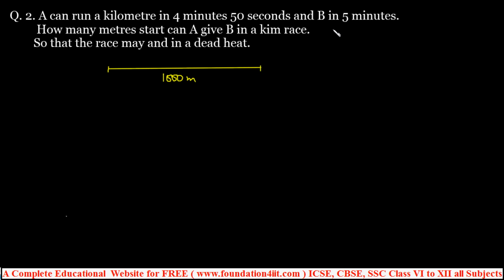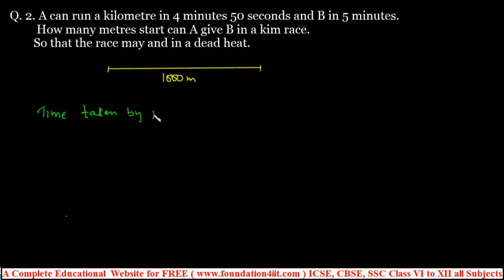Okay, the distance will be different so that the race may end in a dead heat. So according to this, the winning point is the same for them. So let us see here one by one, step by step I'll explain. First let us take the time. Time taken by A.